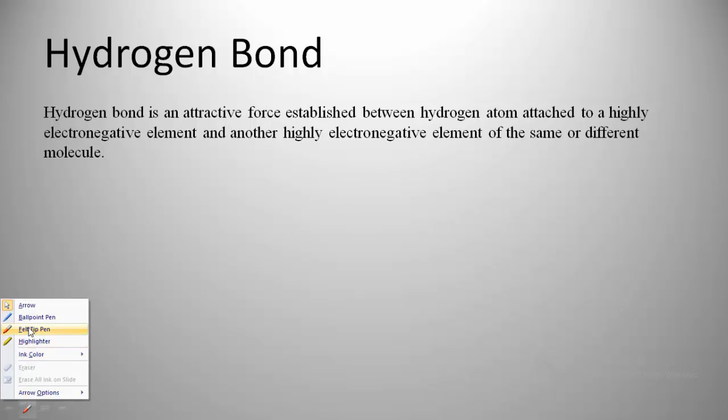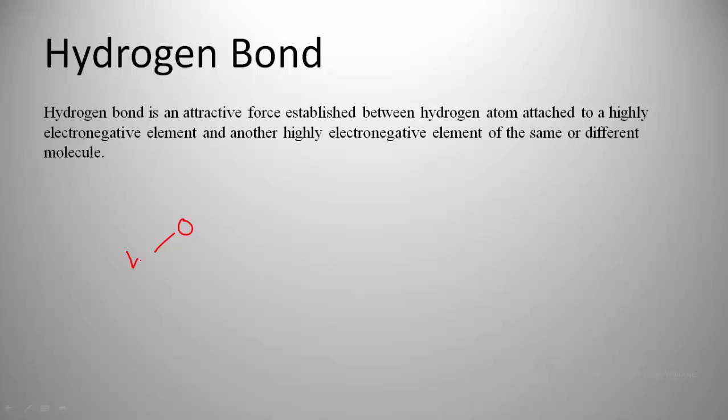And let's understand this with an example. You know the water molecule? In a water molecule, oxygen is partially negative, hydrogen is partially positive. Similarly, there is another water molecule. Obviously, there are billions of water molecules together in a sample of water.